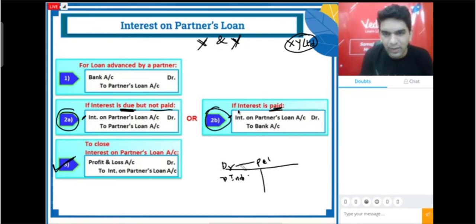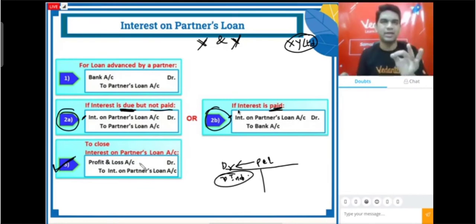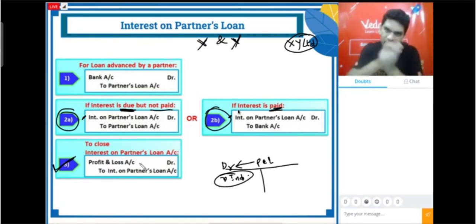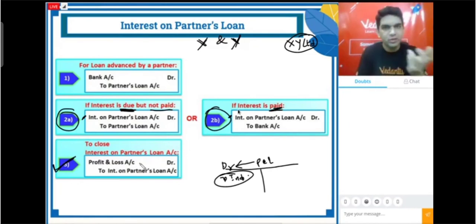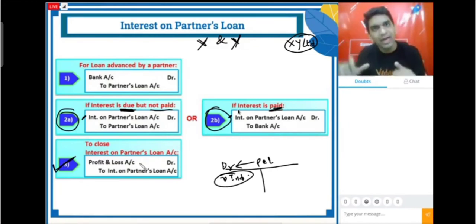Profit and loss account debit to interest on partner's loan. So these are the three simple entries. First, to take the loan, that entry will be bank to partner's loan. Then we either show the interest due on that loan or pay that interest straight away, so it will be either interest to partner's loan or interest to bank. And thirdly, whatever interest we have for that particular year, we have to transfer it to profit and loss account.